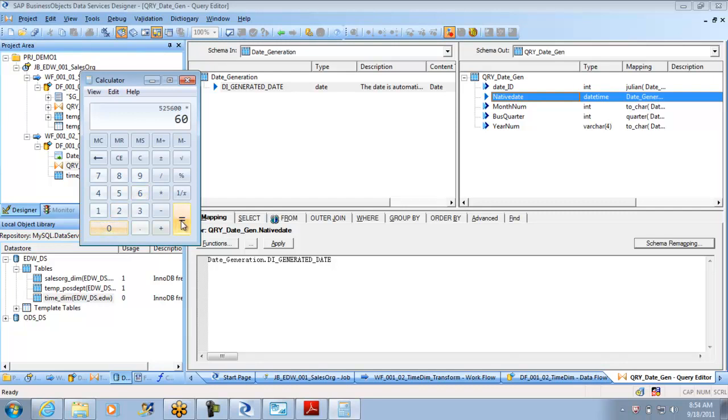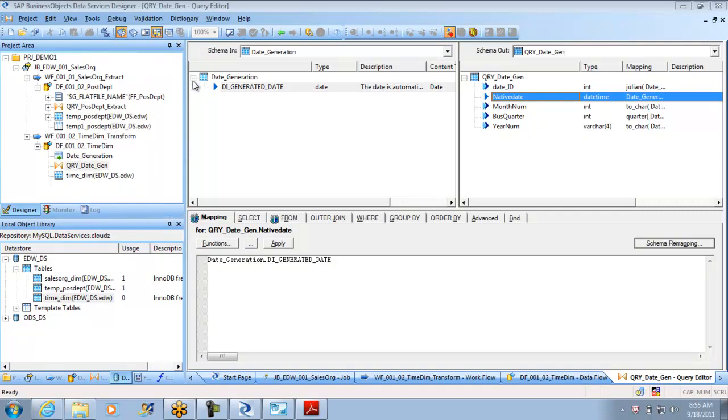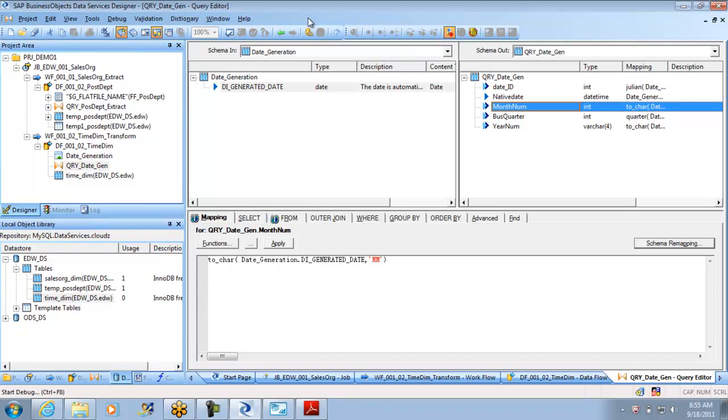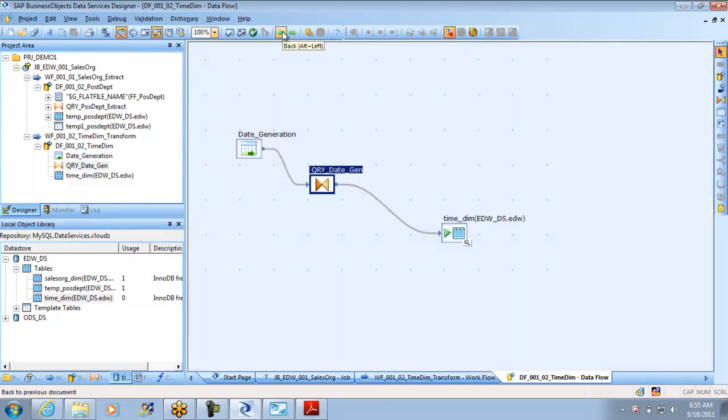60 more. This is the number of records for a year that will be generated. So no one wants to generate unless there is a binding requirement. The time dimension table will be at a daily level. It won't go to the timely level. So at the most you have one record per day. That's all it is. So all you have is 365 or 366 records, depending upon what year we fall in, leap years and all that. So now we are all set. We are ready to run the job and it will create the time dimension for us.